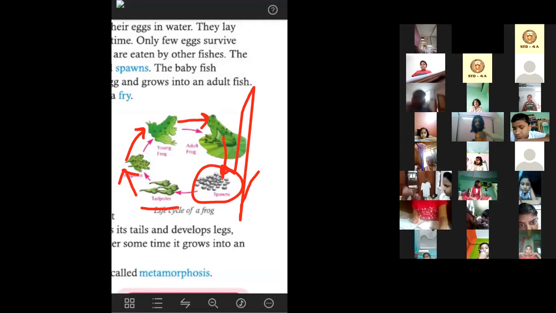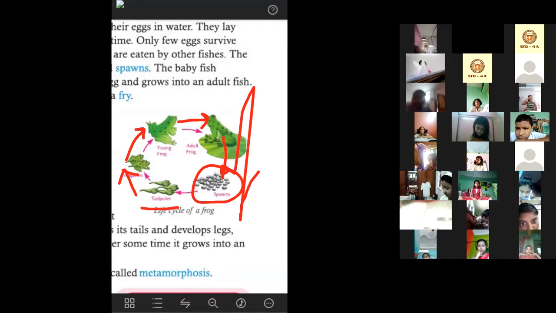Sharanya, Shingho, sit properly. Open your book, Sharanya.